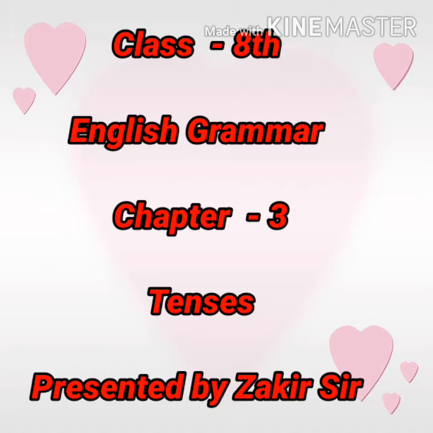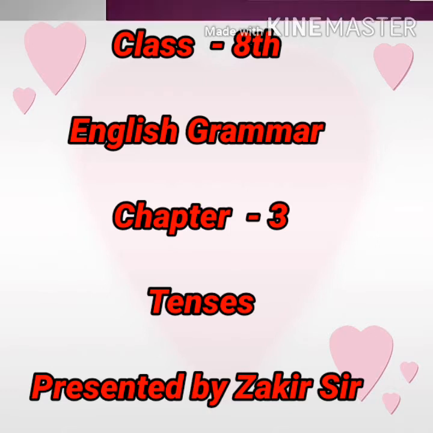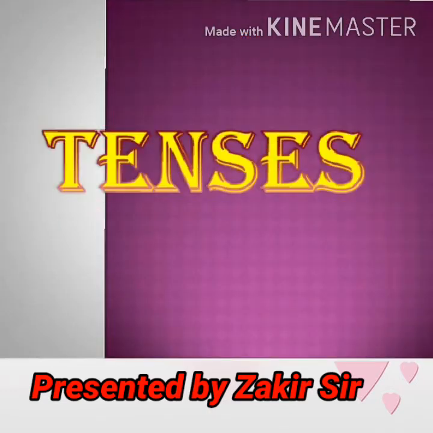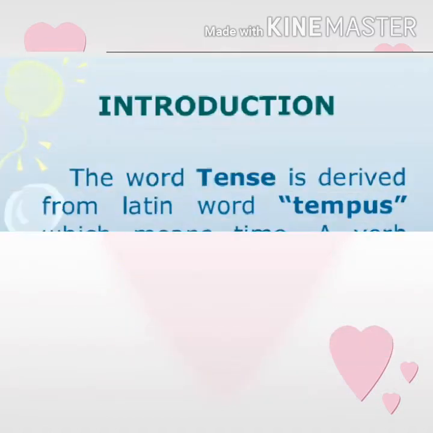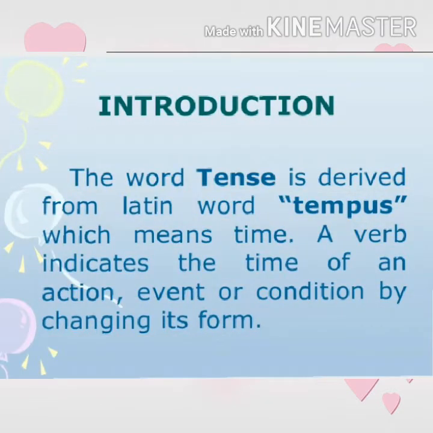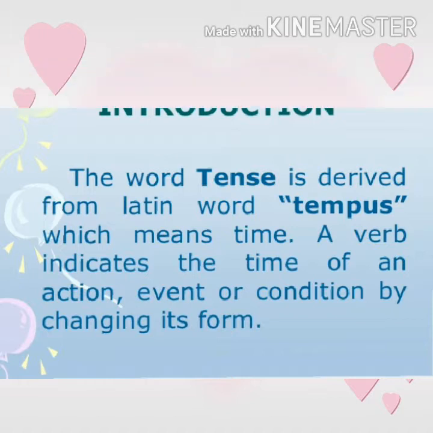In today's class, we will learn about chapter number 3, tenses. So let's start with chapter number 3. Now first let's see the introduction of the tenses. What is tense? The word tense is derived from the Latin word tempus, which means time. A verb indicates the time of an action, event, or condition by changing its form. It is called tense.